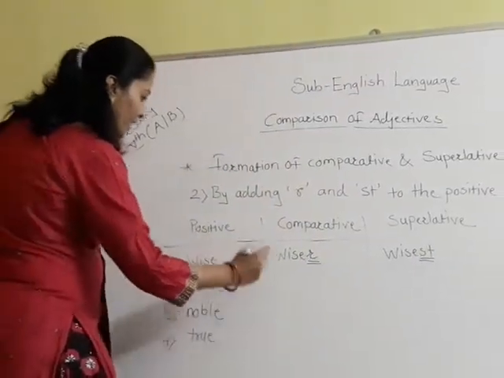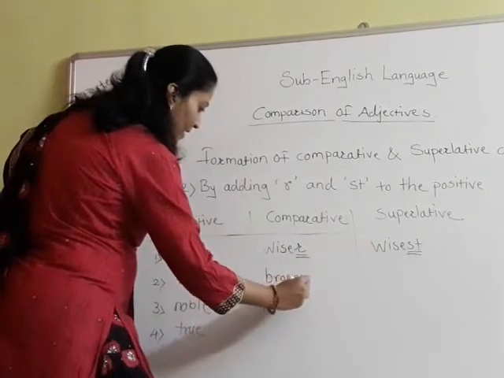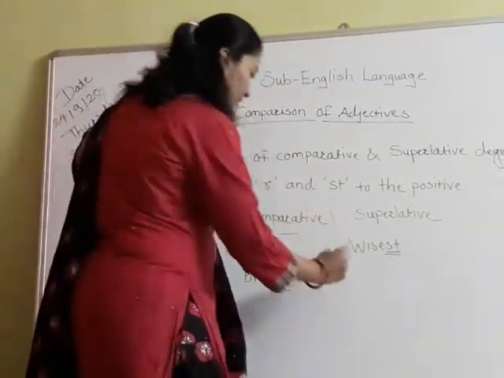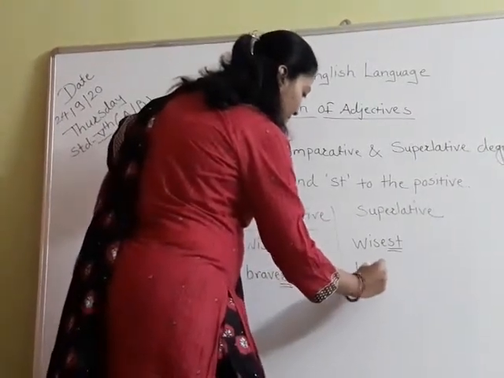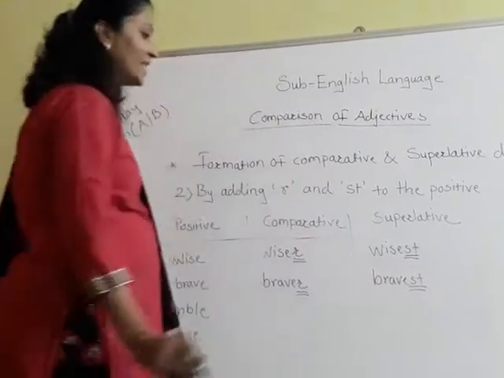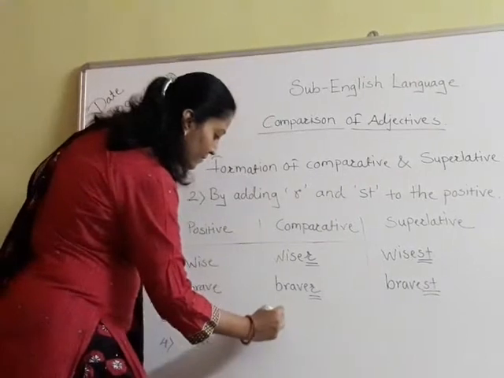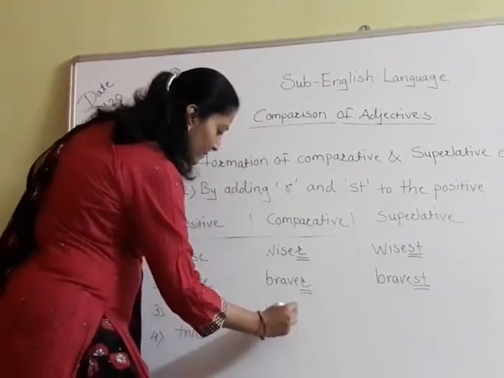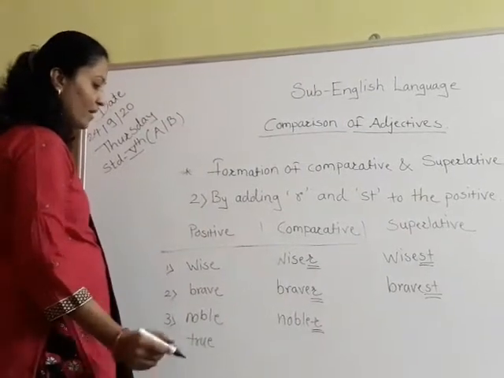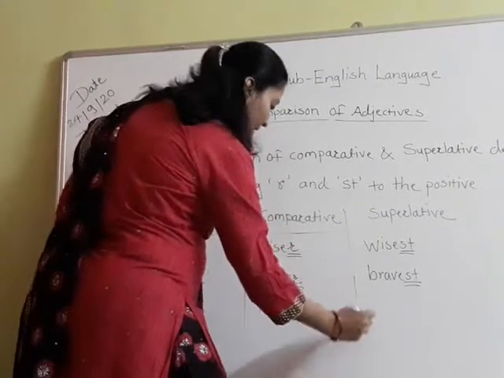Brave, braver. Again I have added R to this word, and bravest. Again what I have done here, I have added ST to this word. Noble, nobler. I have added R to make it comparative, and noblest.